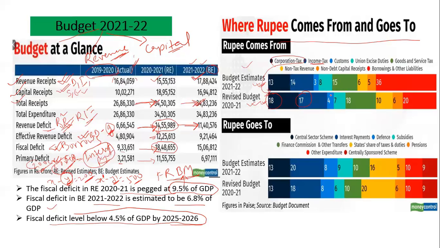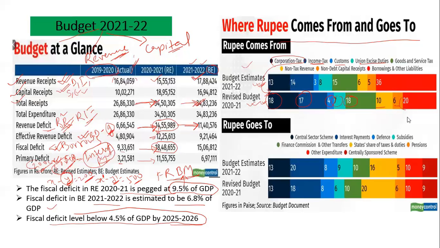For customs, the amount earned is 4 paise. Excise duty is around 7 paise. GST is 18 paise, and non-tax revenue is 10. Non-debt capital receipt is 6, and borrowing and others are 20.